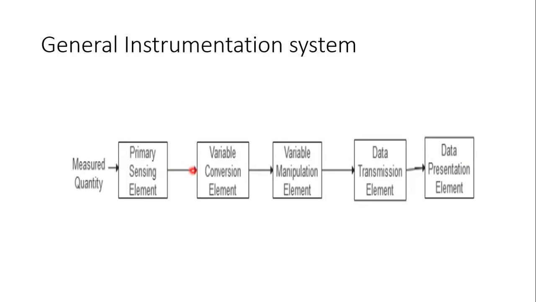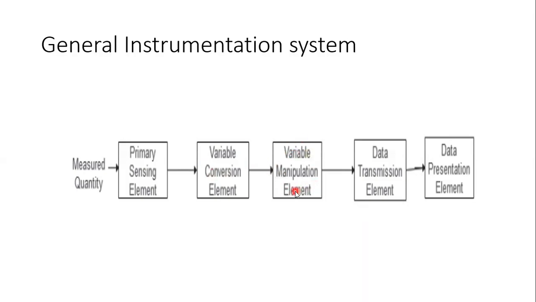Therefore it is suitably processed and modified in the signal conditioning element so as to obtain an output in the desired form. To make that output operate the pointer, we have to modify the output of the primary sensing element. So the signal conditioning element includes the signal conversion element and the signal manipulation element.